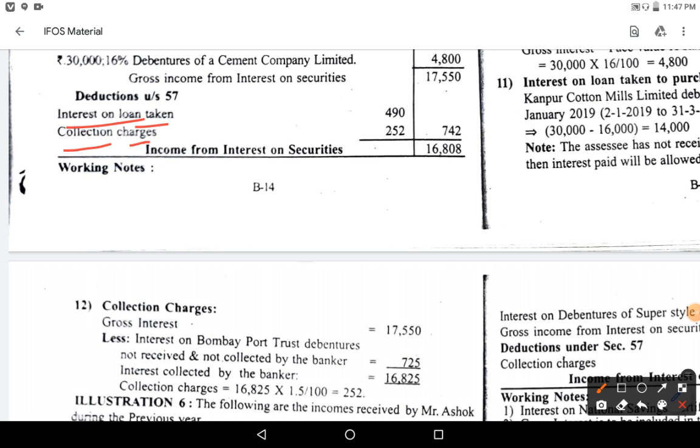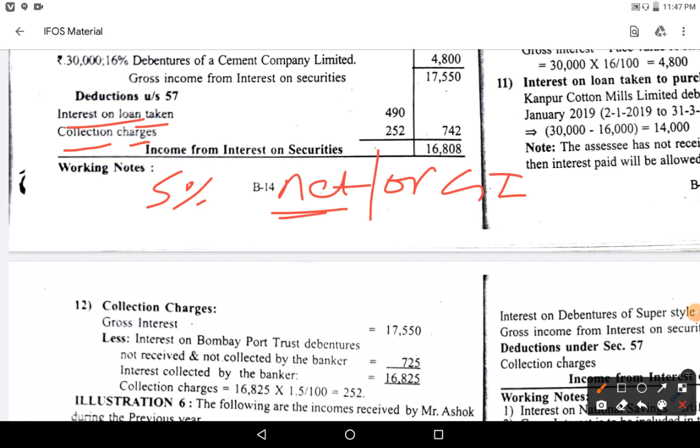This may be given as a percentage either on net interest or gross interest. So if we say net interest, we need to take it on net interest. If we simply say 5% collection, on this value we will take. Okay, next thing, interest on loan taken to purchase the securities.